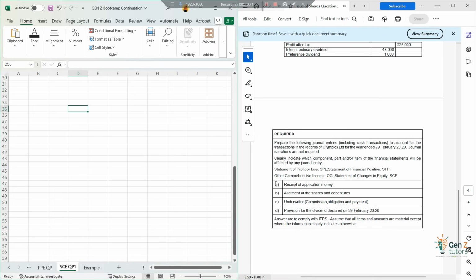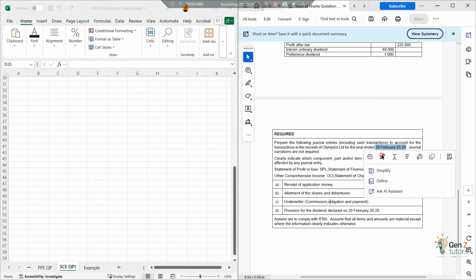So now what do we have? We are told to prepare the following journal entries, including cash transactions, to account for the transactions in the records of Olympics Ltd for the year ended 29 February 2020. This is our current year end, right? Journal narrations are not required, so no narrations. Clearly indicate which component, part and or item of the financial statements will be affected by any journal entry: statement of profit and loss, SPL, SFP, OCI, and statement of changes in equity.